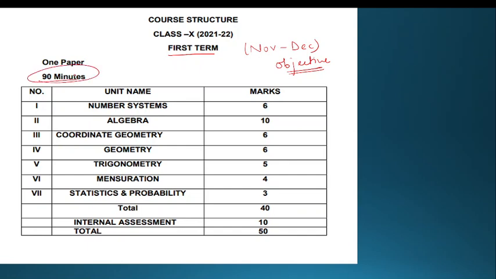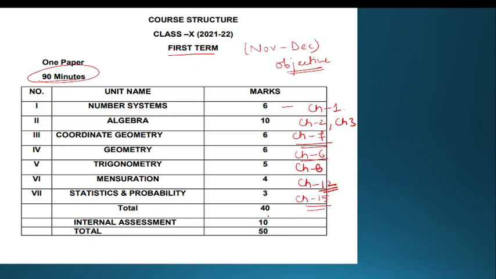First of all, on the screen there is number system, 6 marks, which will be from chapter number 1. Chapter number 1 is included in the first term, chapter number 2 and chapter number 3, polynomials and linear equations in two variables, coordinate geometry, which is chapter number 7. From geometry, only chapter number 6, which is triangles, has been included in the first term. From trigonometry, chapter number 8. Mensuration, chapter number 12, which is the area related to circles. From statistics and probability, only probability is included for the first term.